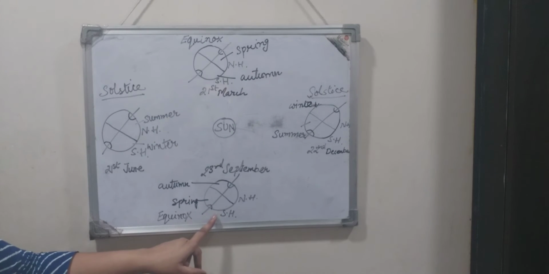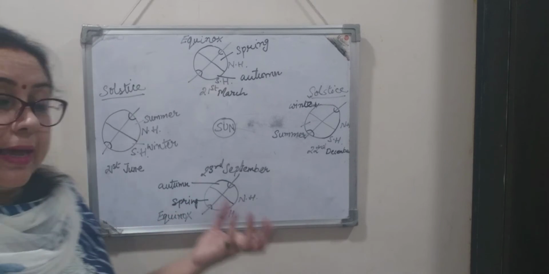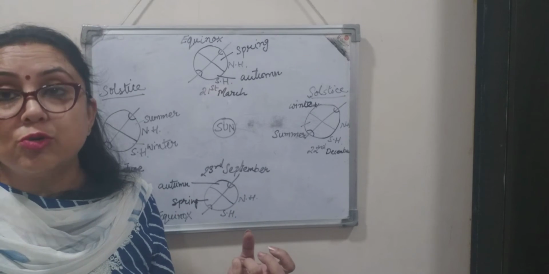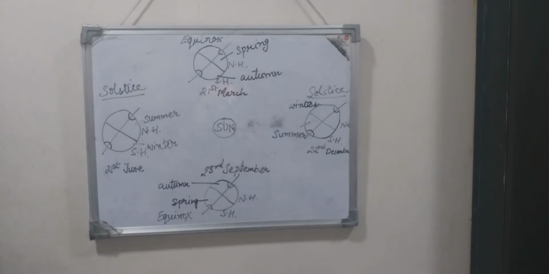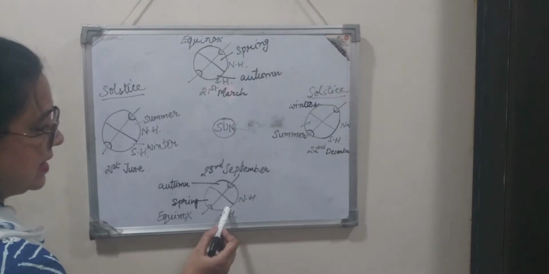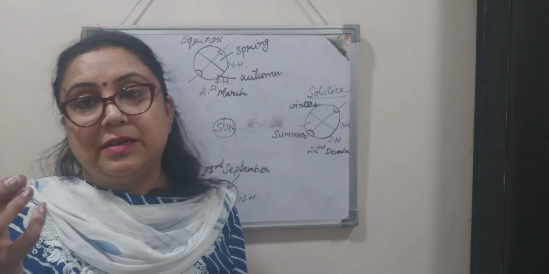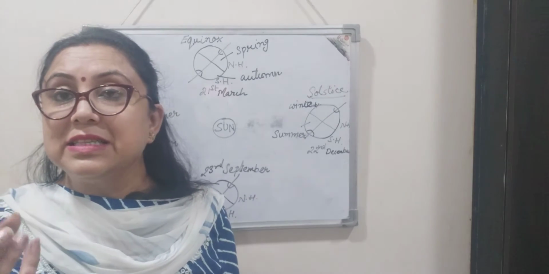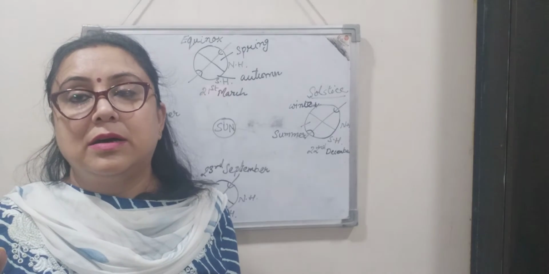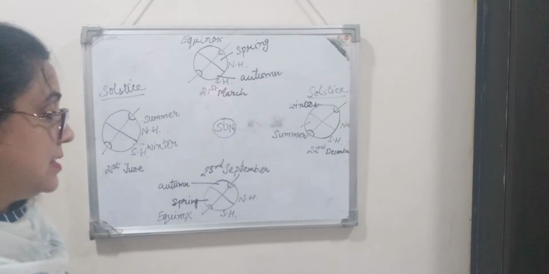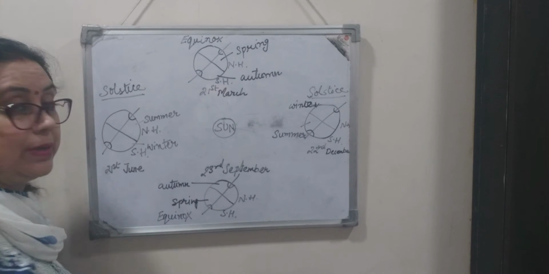Similarly, in the exactly opposite position, when the earth, in its due course of revolution, comes to such a position that it gets sun rays vertically on the equator, again the duration of day and night will be equal.